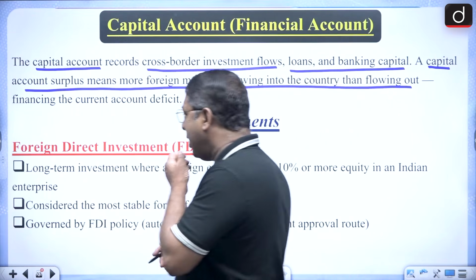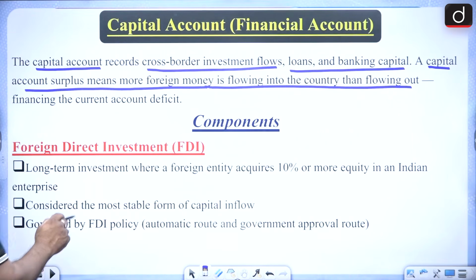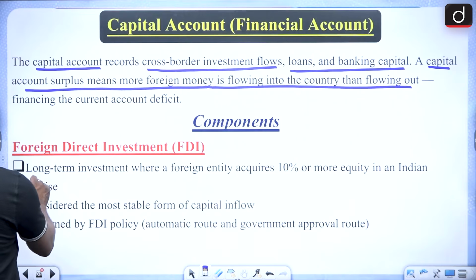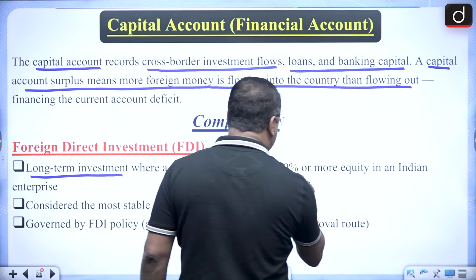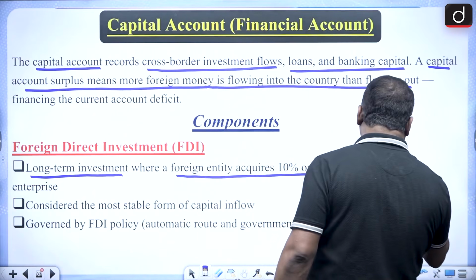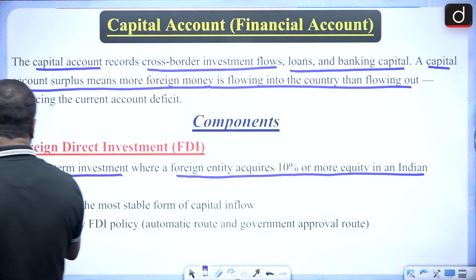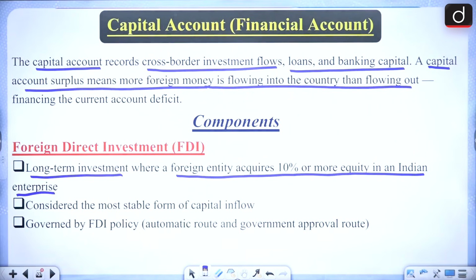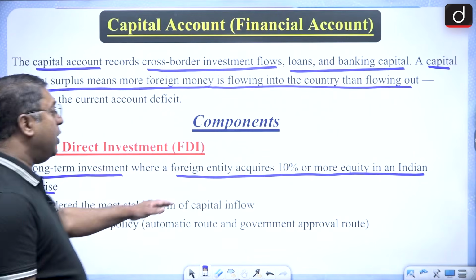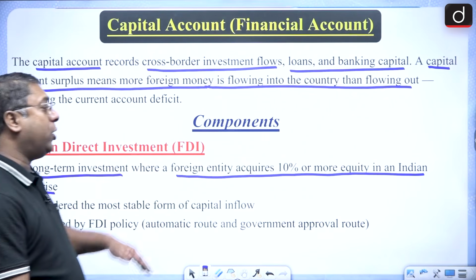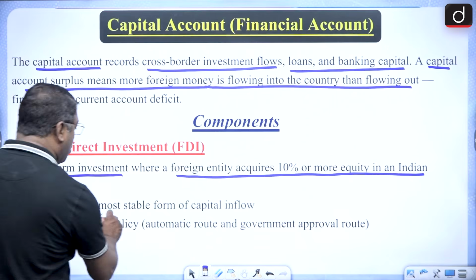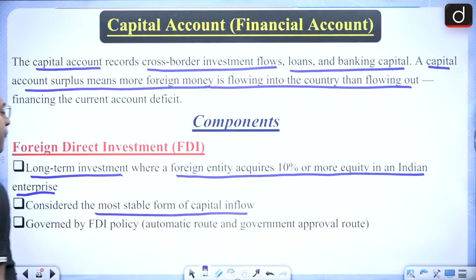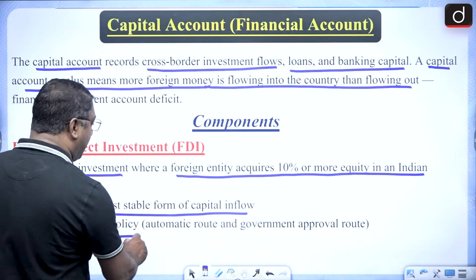So here when I talk about foreign direct investment, it is a long-term investment where a foreign entity acquires 10% or more equity in an Indian enterprise. It is considered to be the most stable form of capital inflow, and it is governed by the FDI policy.